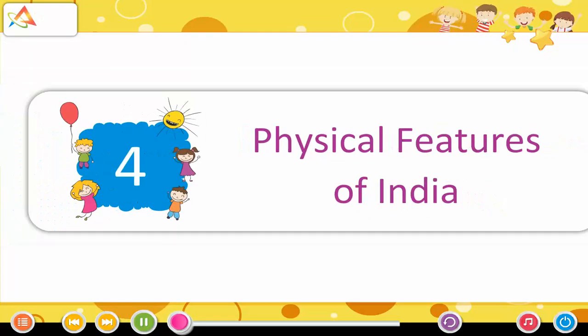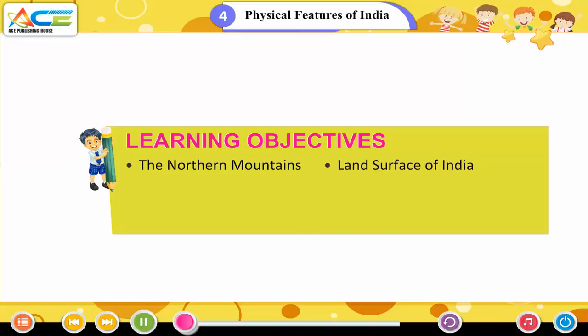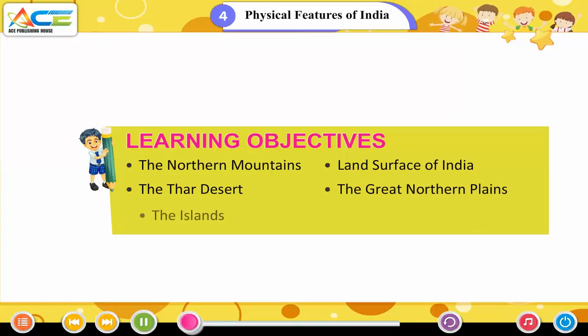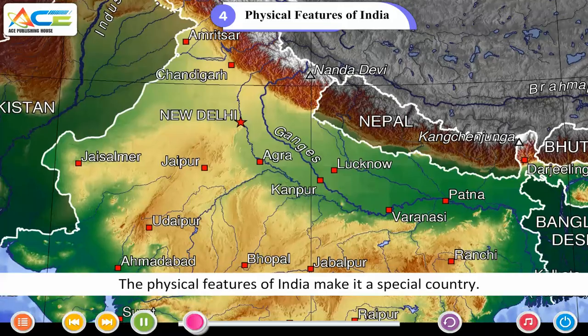Chapter 4: Physical Features of India. Learning Objectives: The Northern Mountains, Land Surface of India, The Thar Desert, The Great Northern Plains, The Islands, The Peninsular Plateau. The physical features of India make it a special country.